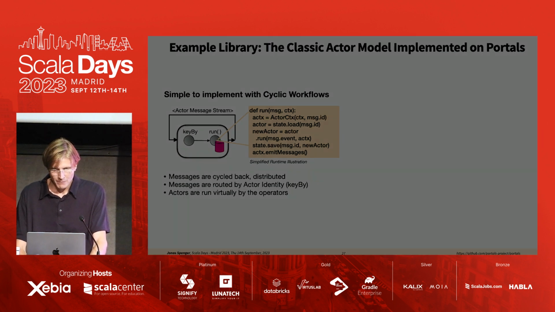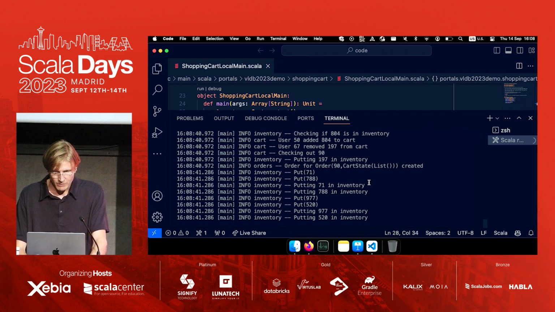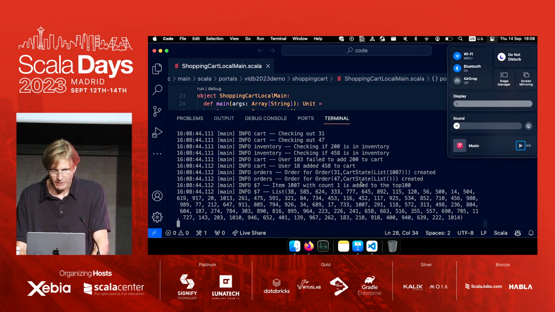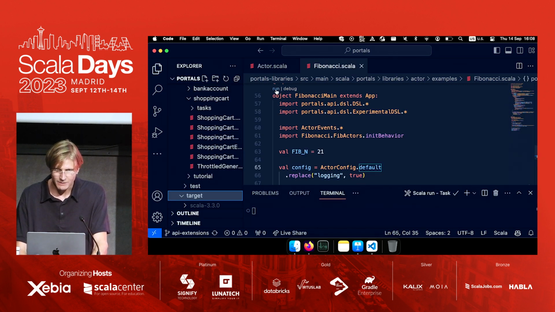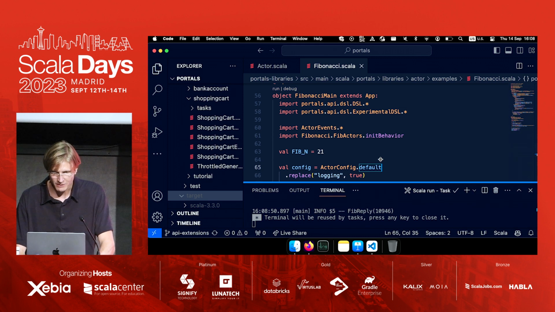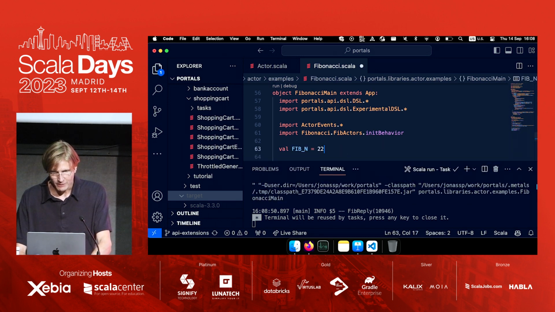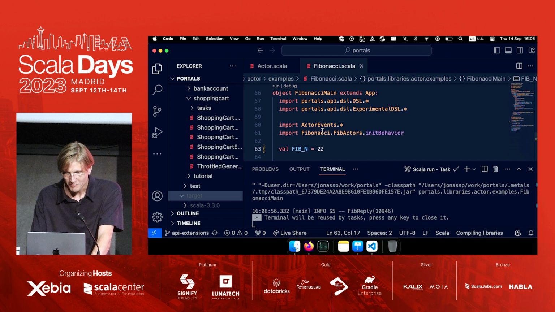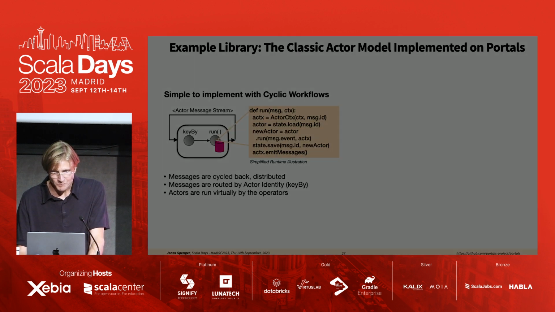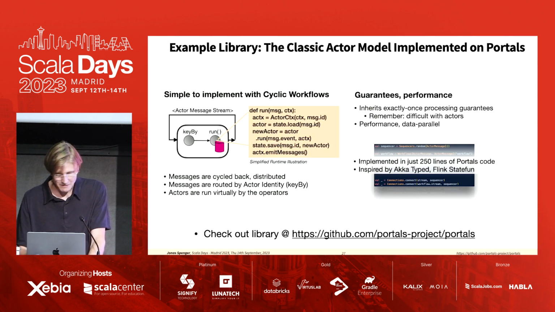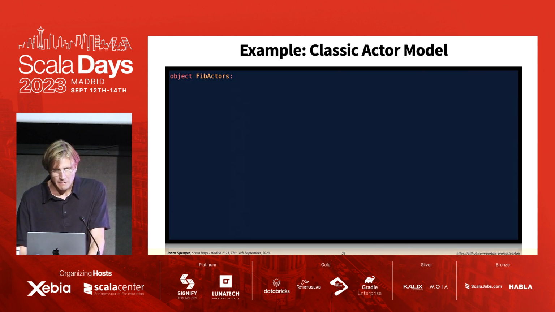Okay, so we have this cart application running. You can see we have some orders happening. And let me tab out. You can also run this in our repository. We can run the Fibonacci example on here. So this is very fun, right? Sometimes it takes a moment to update. All right. We have a Fibonacci number of 22. Yes, this is also on our repository.